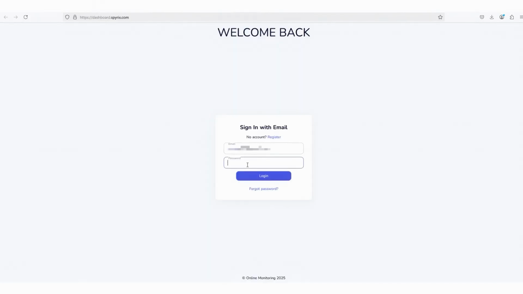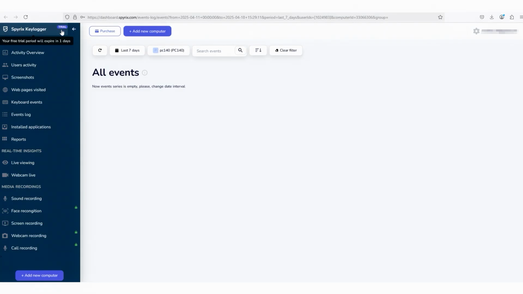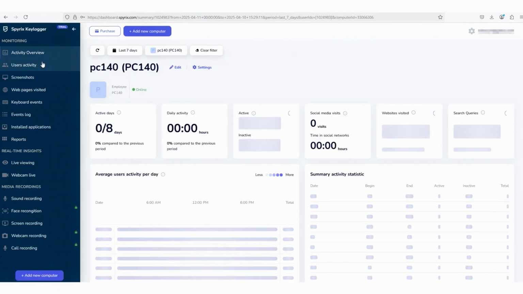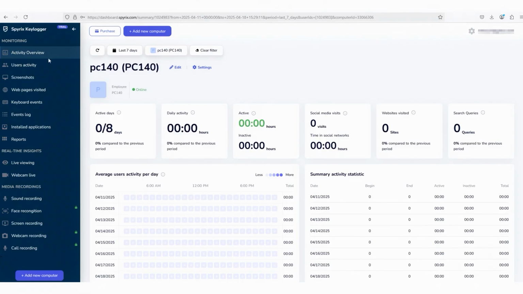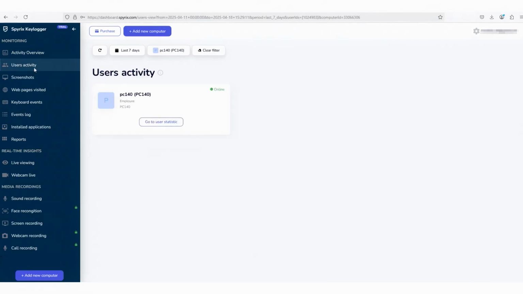Log in using your online account details. Installation completed successfully. Spyrix is now running in the background, securely keeping your activity logs. Thank you for choosing Spyrix.